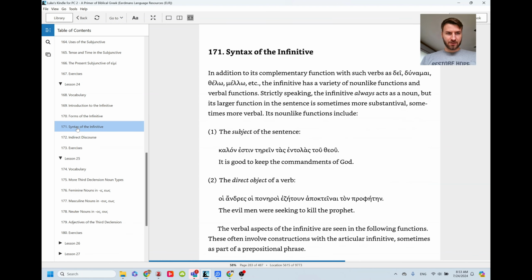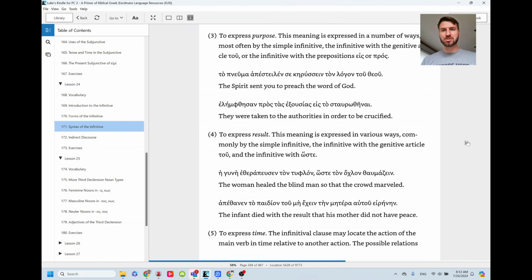So all of these are important, but hopefully you see that they're not too unusual. Eis and pros is maybe a little unusual, but eis is often used for a purpose. You'll see that a lot, like this idea of going into or going towards or for something. Eis is often used for a purpose, and so to use it here with the infinitive in a purpose type of way is not unusual. Hoste is often used, it means so that, so it's usually used for result.